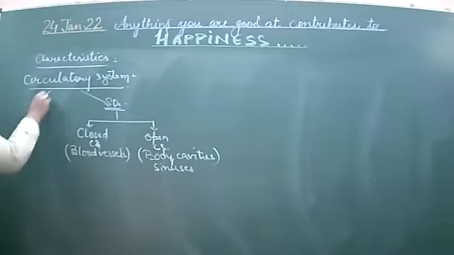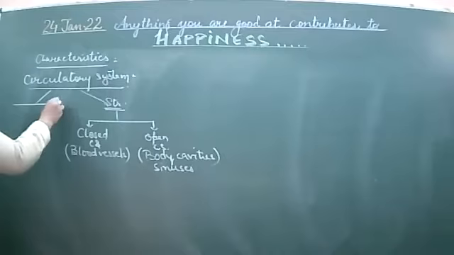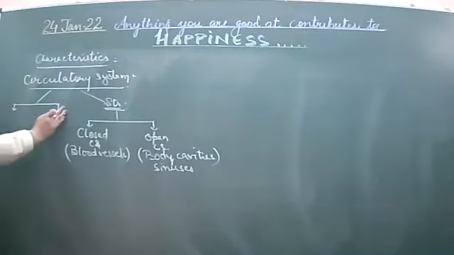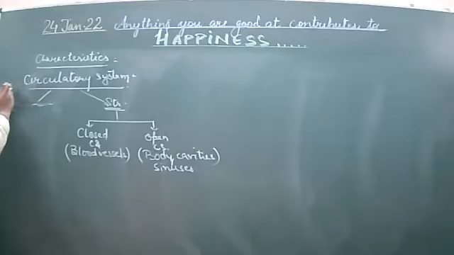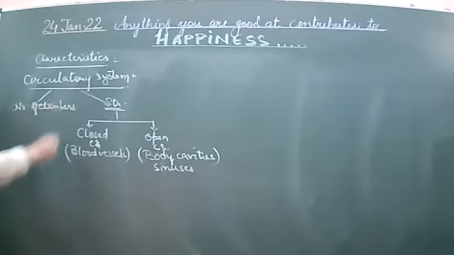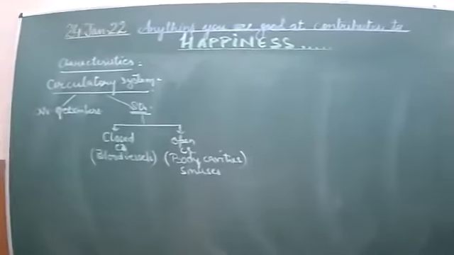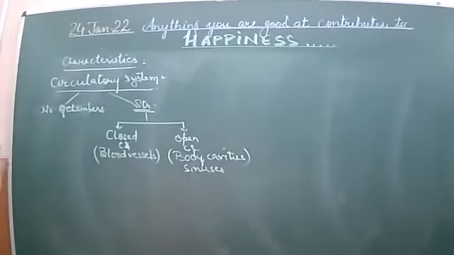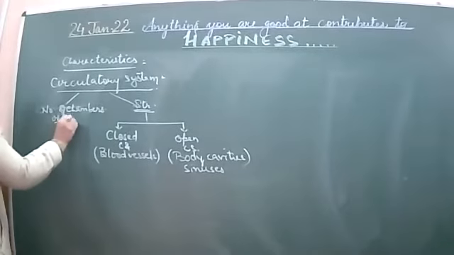On the other hand, the next feature requires the number of chambers. We can classify according to the number of chambers. First write the criteria, that is, depending upon the number of chambers of the heart.